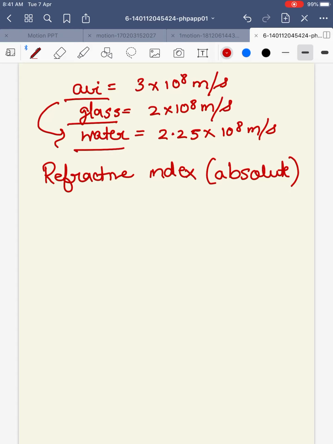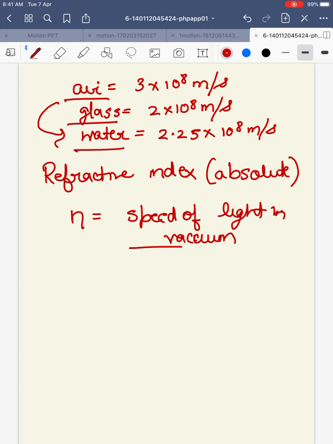It is denoted by the symbol n, and defined as the ratio of speed of light in vacuum to speed of light in medium.